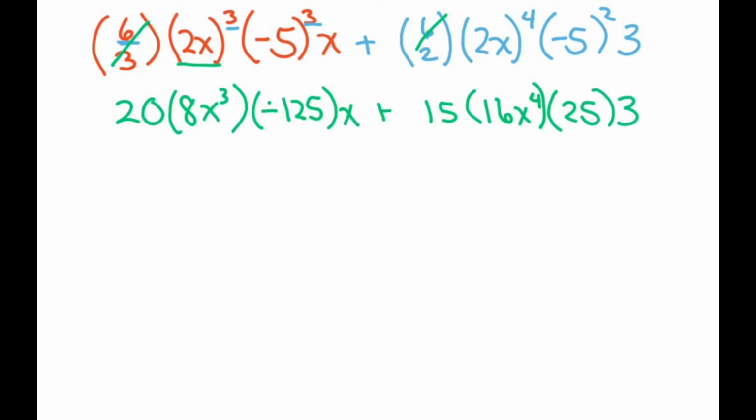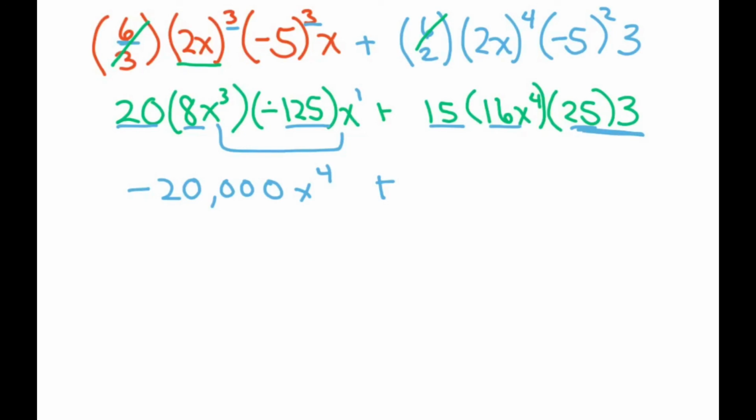Now, all we have to do is multiply our coefficients here. 20 times 8 times negative 125 is negative 20,000, and this is going to be x to the fourth, which is what we wanted. And on this side, we're going to get 15 times 16 times, actually 75, and that equals 18,000. And we still have our x to the fourth. And when you combine these, you're going to get negative 2,000 x to the fourth.